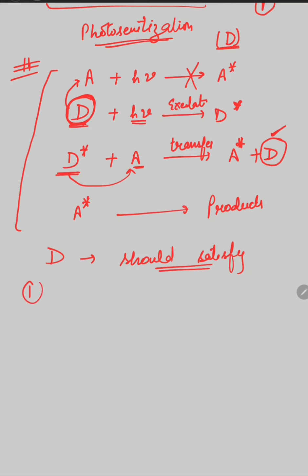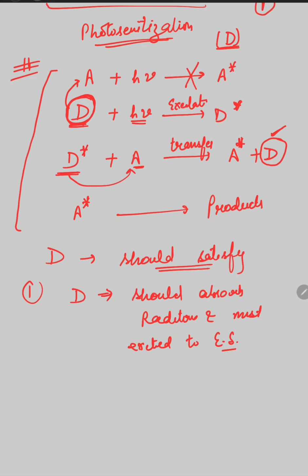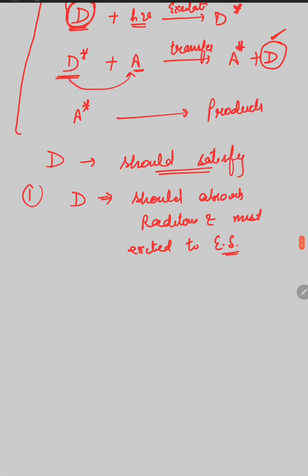The first condition is that the D molecule, the photosensitizer, should be selected such that it absorbs the radiations and is excited to the excited state. It has the ability to absorb the radiations and get excited to the excited state. This is the first condition that D should satisfy.